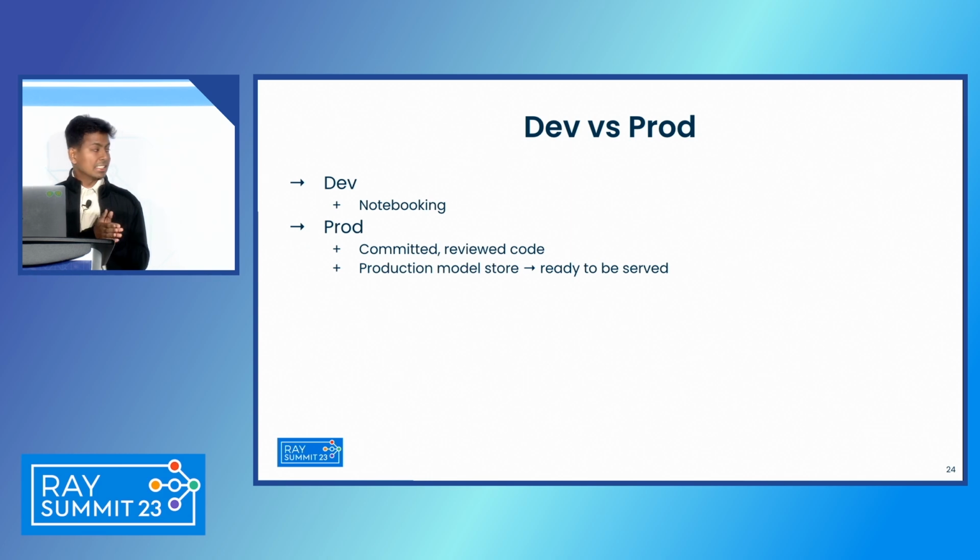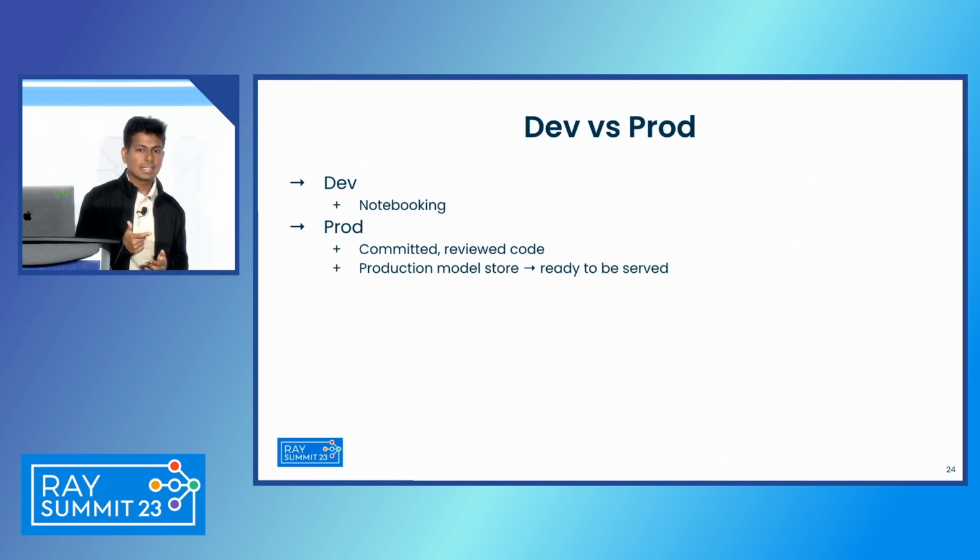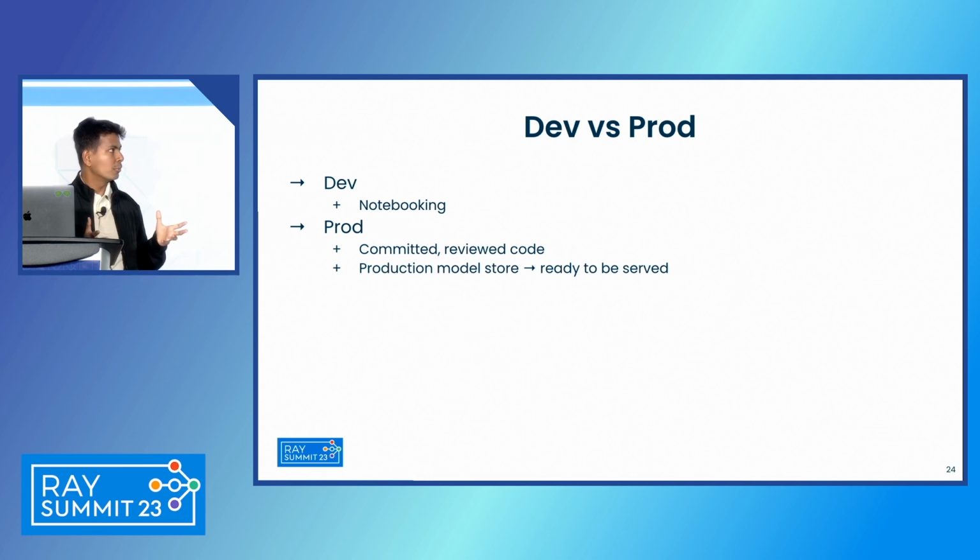OK, we are done with the challenges. Now, what did we build with Lucent? At a high level, we built 2 different workflows for development and production. And these are some important differences between the two. The dev workflow was intended to provide our users with a notebooking environment for faster iteration so they can try out different model architectures really quickly.